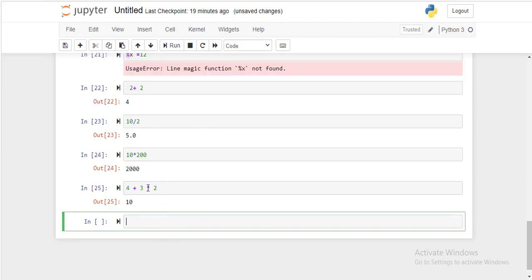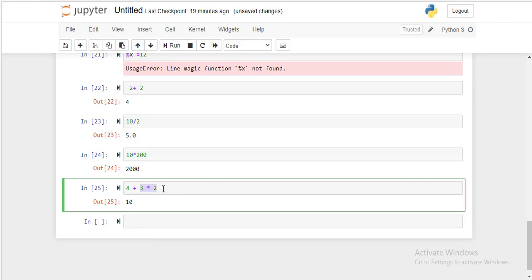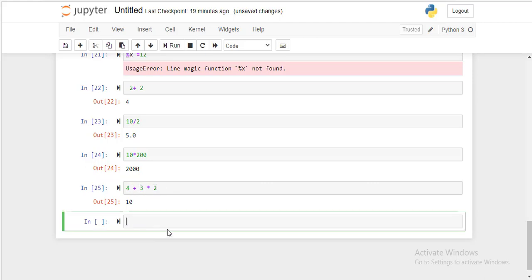But the moment you put 4 plus 3 in a parenthesis and then multiply it by 2, the precedence of any calculation inside a parenthesis is higher. So first this will take place, that is 4 plus 3, 7, and then into 2, that is 14. So this is how the BODMAS rule is applied.